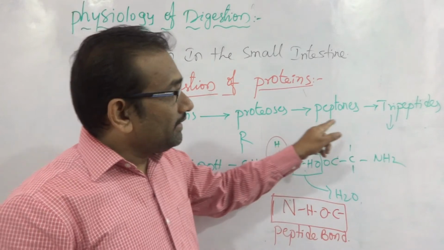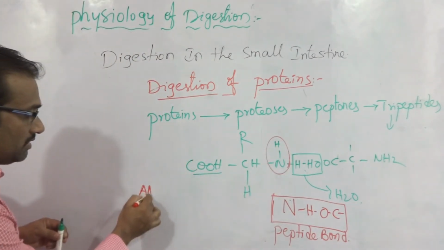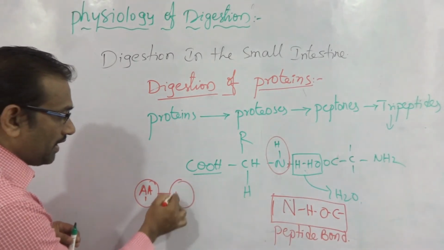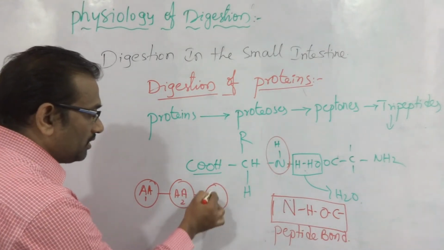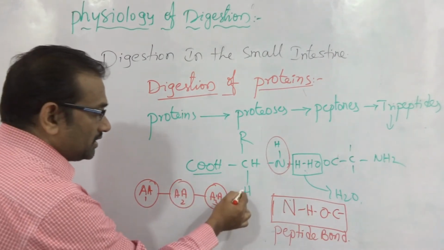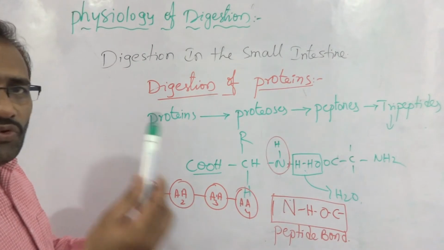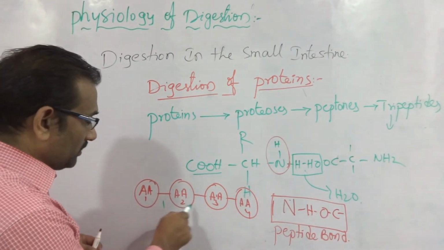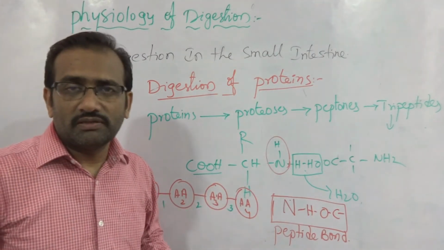If it is a longer chain, amino acid 1, peptide bond, amino acid 2, another peptide bond, this is amino acid 3, and lastly this is amino acid 4. So four amino acids collectively form three peptide bonds.